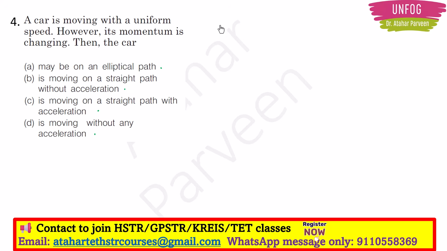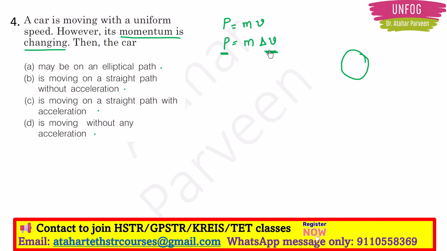So basically here they are talking about momentum P, right? We have momentum equal to mass into velocity, and more accurately mass into change in velocity, right? If the momentum is changing, it means the motion of the car should be either in a circular way or an elliptical way. Why? Because for a change in momentum, there will be a change in velocity. What is there in the question? Momentum is changing. For momentum to change, velocity should change.